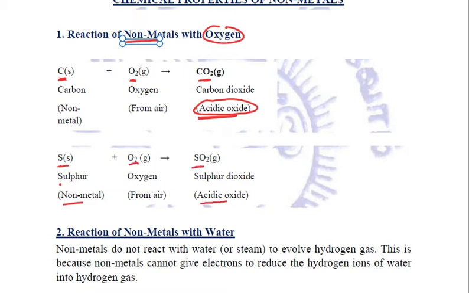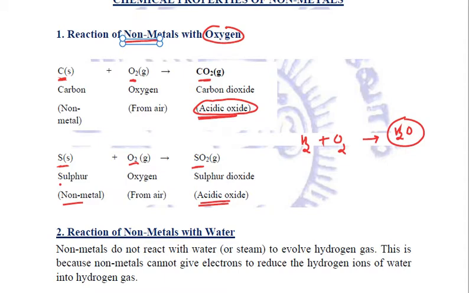This sulfur dioxide again is an acidic oxide, which when reacted with water will form sulfurous acid. Now it's not compulsory that non-metals will form acidic oxides. Some of the non-metals also form neutral oxides. For example, hydrogen is a non-metal which when it reacts with oxygen forms water, which is neutral.